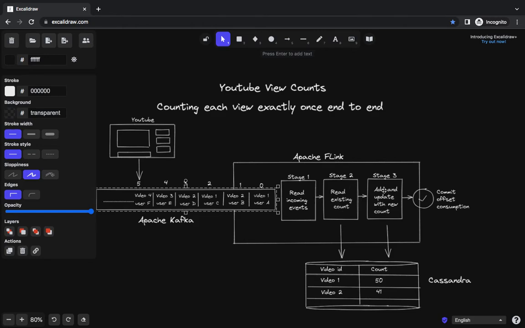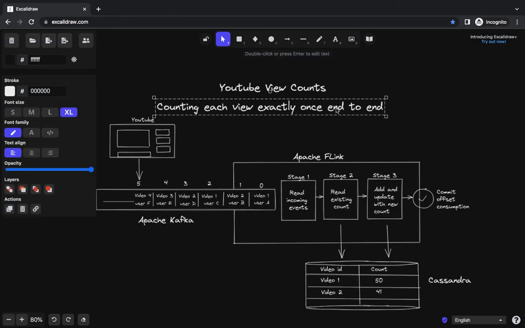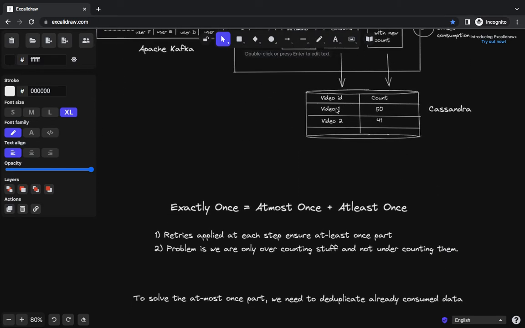So then what is the requirement? We should count each view or each ad click impression exactly once, end to end. That is the problem we have over here. Now let us see the possible solutions.